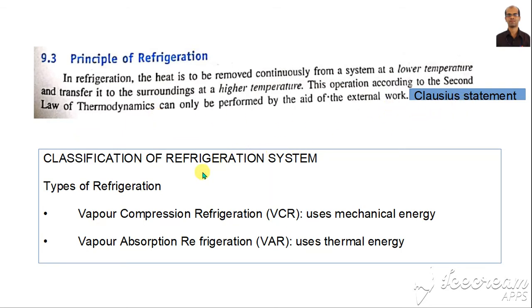We can classify the refrigerating systems. The first one is the vapor compression refrigeration system. The second one is the vapor absorption refrigeration system. Vapor compression uses mechanical energy, and the vapor absorption refrigeration system uses thermal energy.